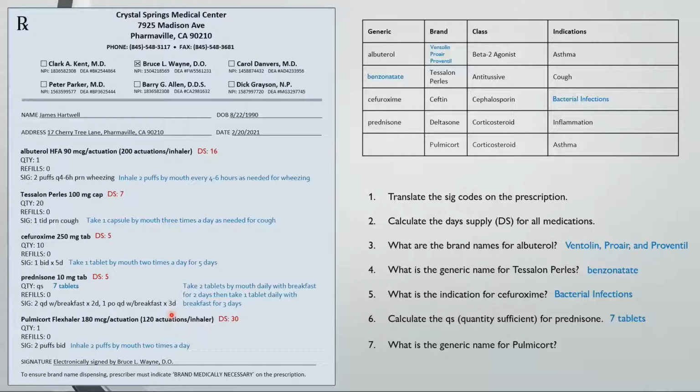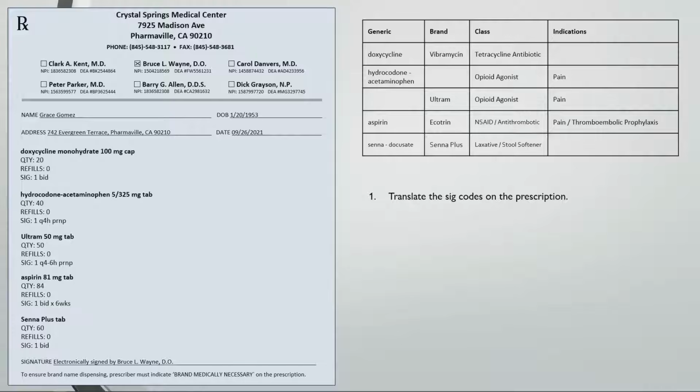What is the generic name for Pulmicort? And the generic name for Pulmicort is budesonide. Our next one is a typical script you might see following many minor surgeries or procedures, especially in the outpatient setting. We have some antibiotics, some pain medications, baby aspirin, and something for constipation. So take a second to translate these Sig codes.